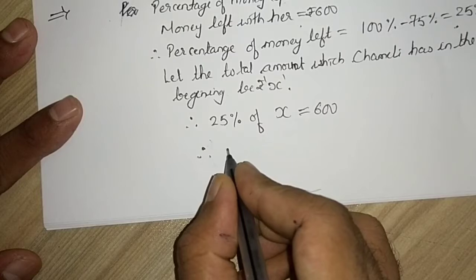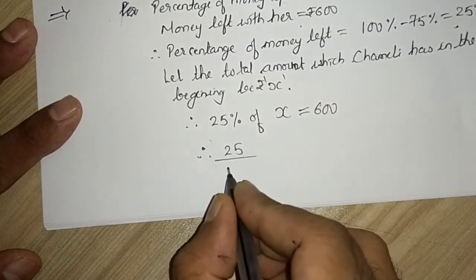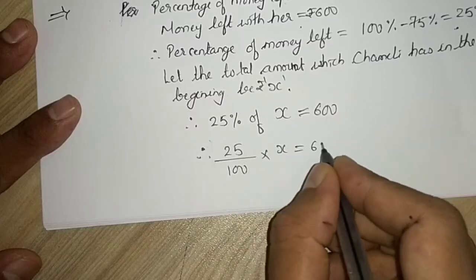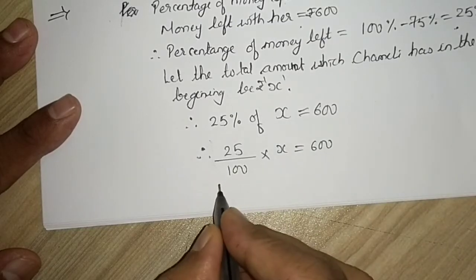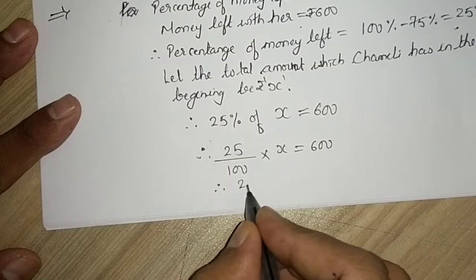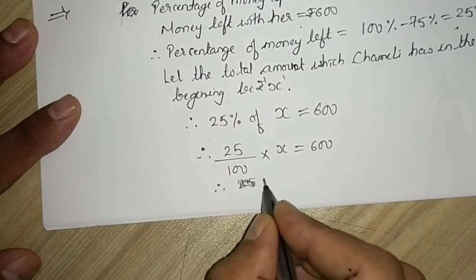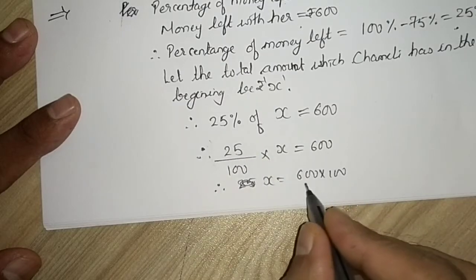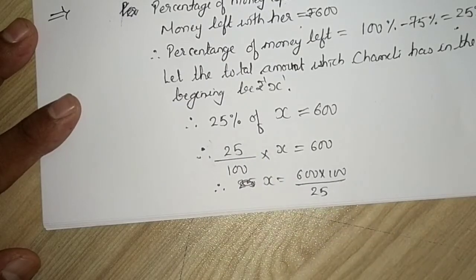So we will write 25 divided by 100 multiplied by X is equal to 600. This 100 will go that side and multiply. 25, which is in multiplication, will come down and divide.